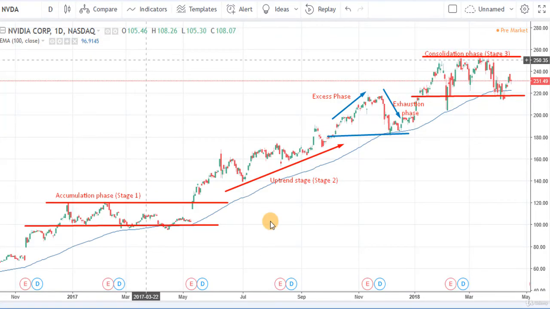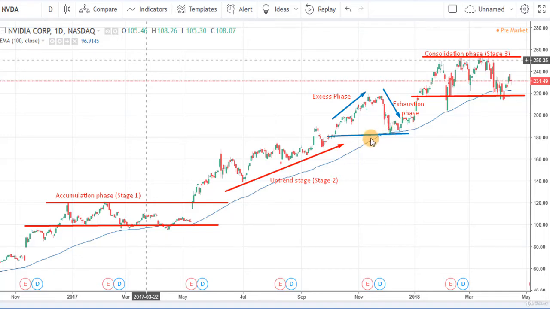Sometimes at the end of stage 2, we often see an excess phase where the trend accelerates even further. Here euphoria enters the market and uninformed buyers enter the market. But at this phase, smart money starts to unwind the positions because smart investors always know that it is the signal of reversal.